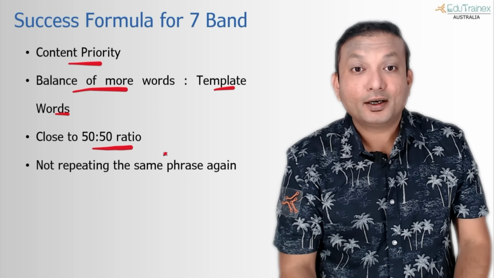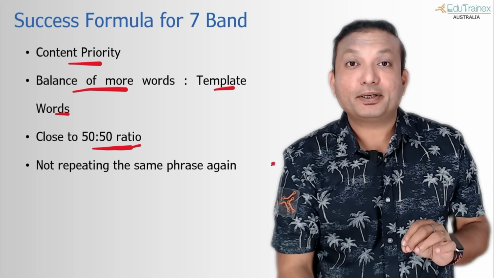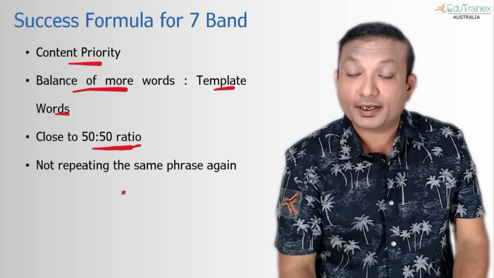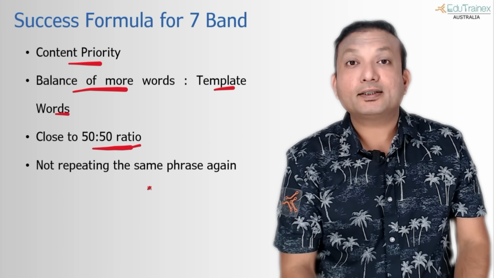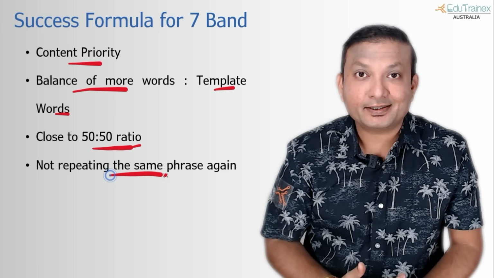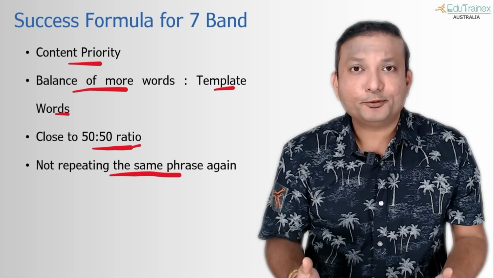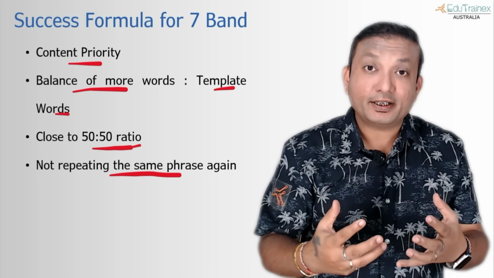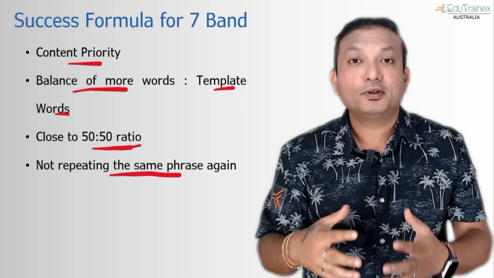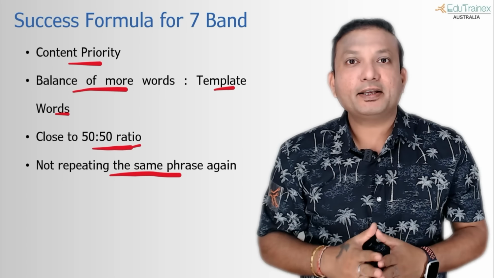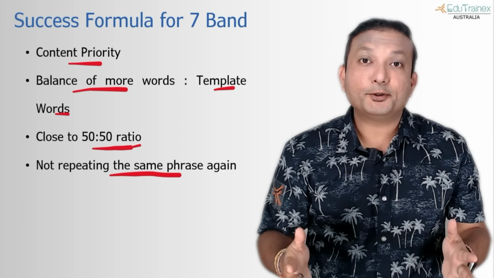Also, the problem with the previous template was you are just repeating the phrase again and again. So that is another thing that the AI can detect easily. If you're just repeating the same phrase again and again, it's an easy way for the AI to detect that you have just tried to replicate the same sentence in every sentence that you have written in the template.